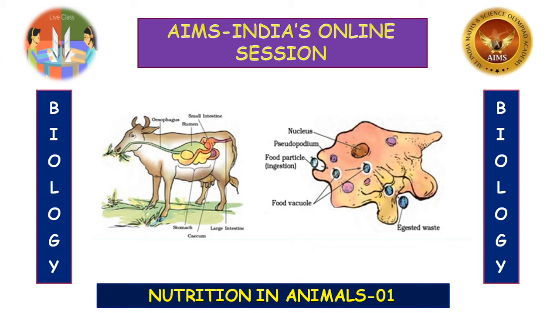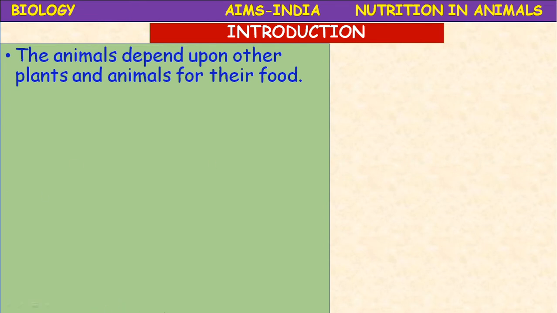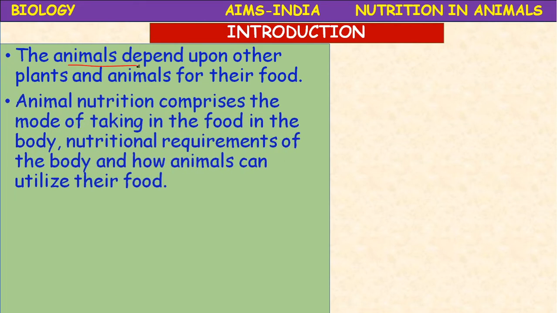Shall we proceed, children? Are you ready? Yes. The animals depend upon plants and other animals for their food. Animals are dependent. They cannot synthesize their food.